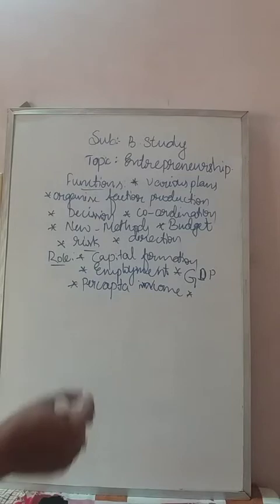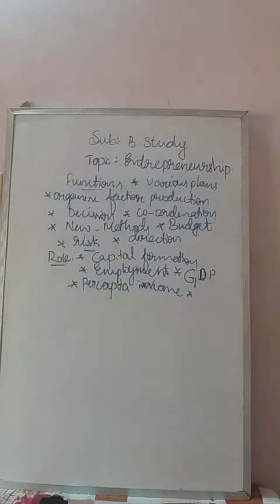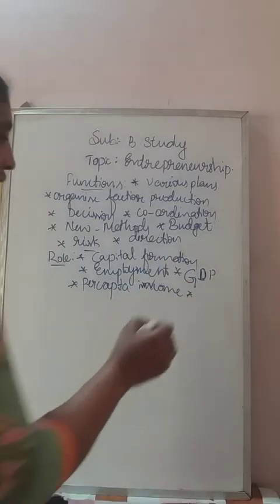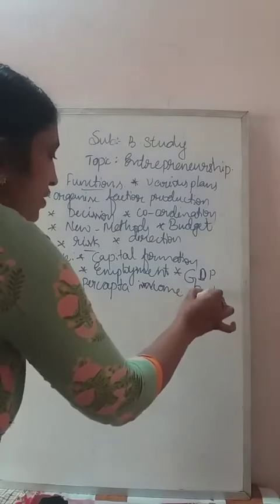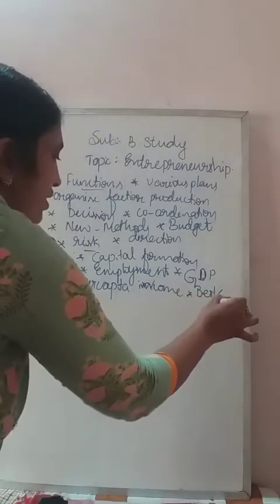How? He provides employment, and he gives a good salary also. Through that, the per capita income has increased. Then he enables the people to get better quality goods at lower prices, because he produces the best goods at the lowest price. So that's why he enables the people to purchase the best goods at the lowest price.